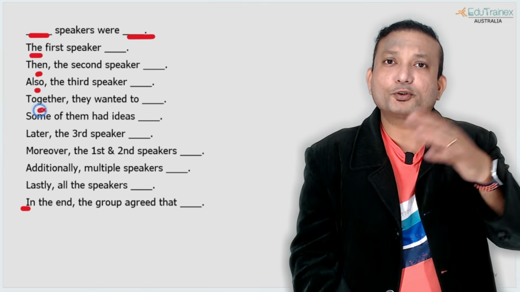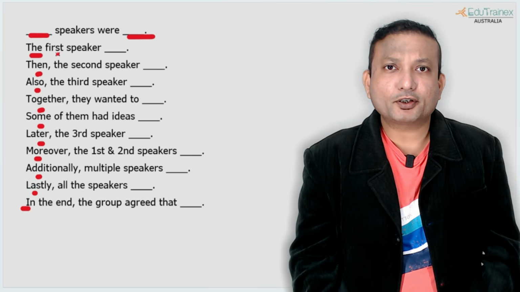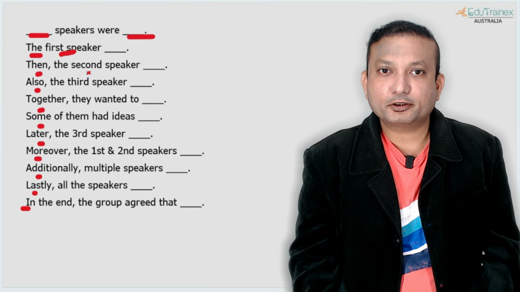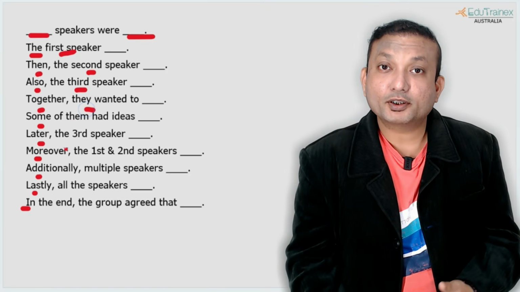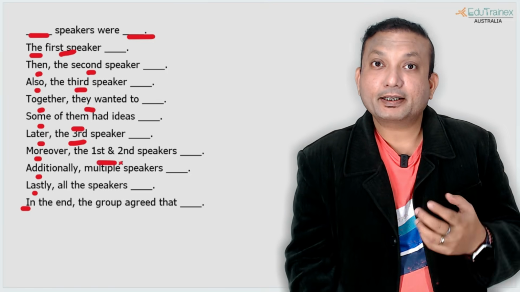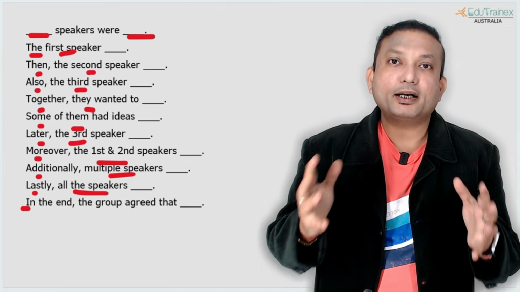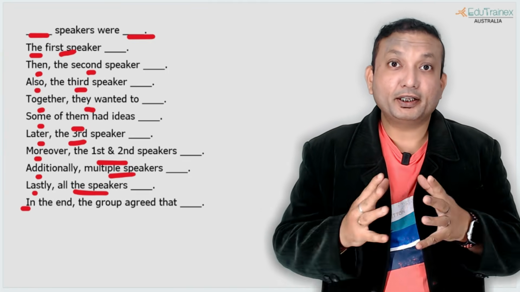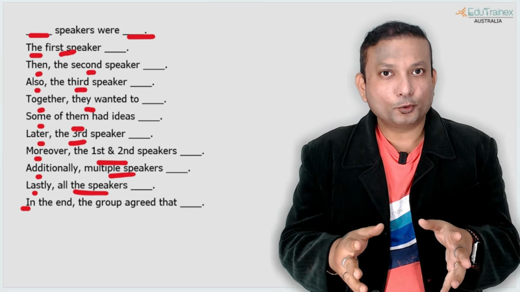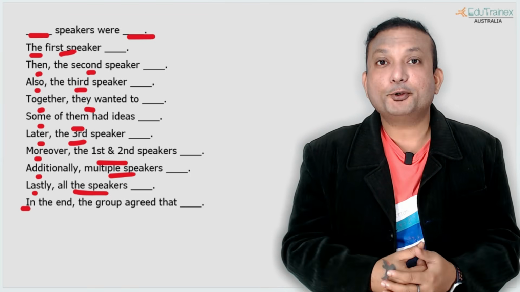You can also use before, after, some of them later, moreover, additionally, lastly, and as you can see, we are just shuffling around the speakers. First speaker, second speaker, third speaker. Sometimes we talk about them collectively together. Sometimes the third speaker, first and second, then multiple speakers, then all speakers. In the end, we try to group them collectively. They agreed on something, or in the end they agreed on something. The group agreed on something, or all the speakers agreed on something. That's how you have to conclude.